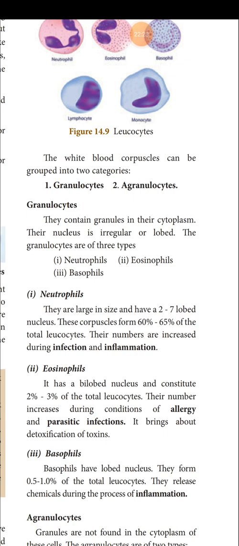So it brings about a detoxification of toxins. When a pathogen enters our body, it produces toxic substances called antigens. These toxic substances are detoxified by the eosinophils. This is about eosinophils: a bilobed structure occupying 2 to 3% of the total leukocytes, its number increases during allergic condition as well as parasitic infection, and it detoxifies the toxins.